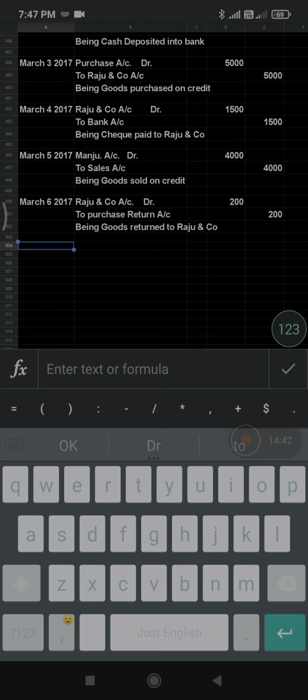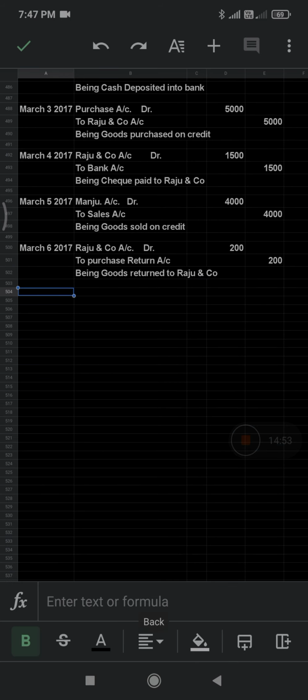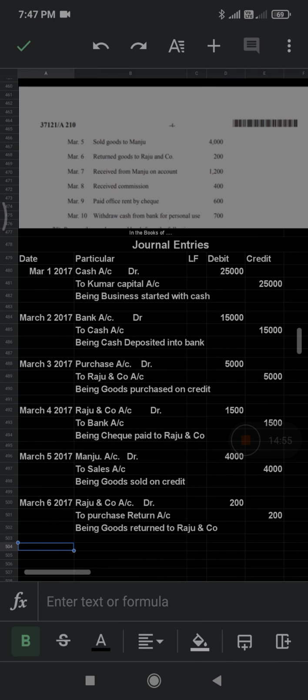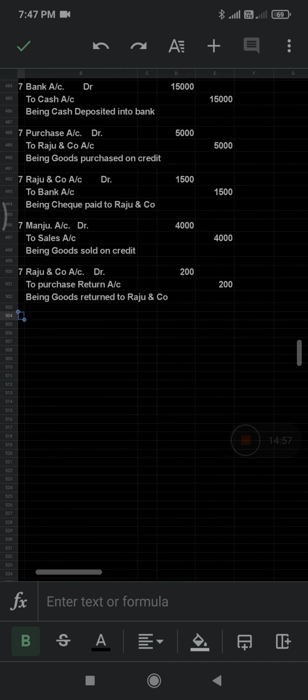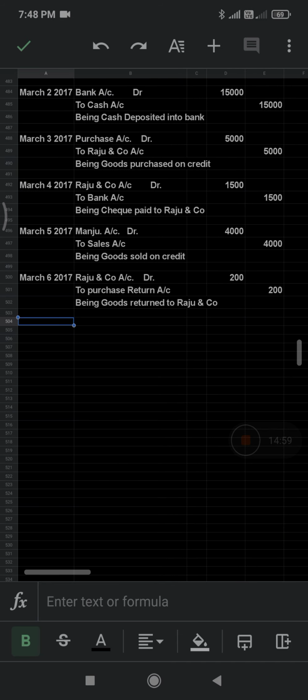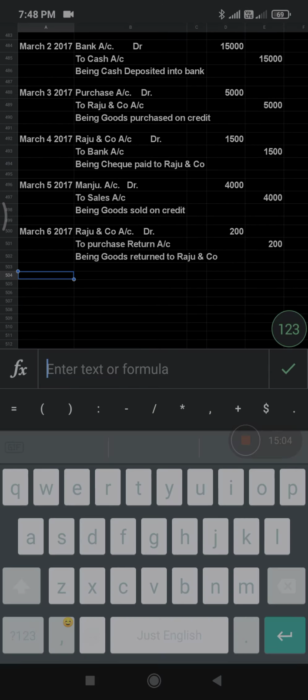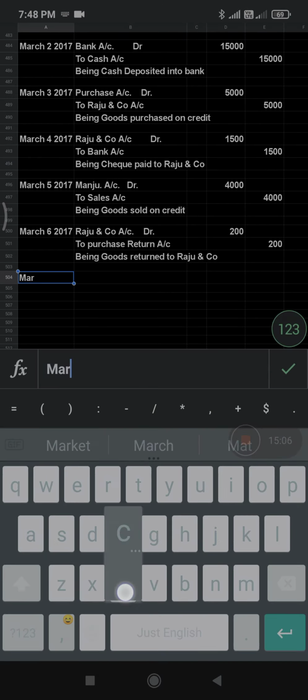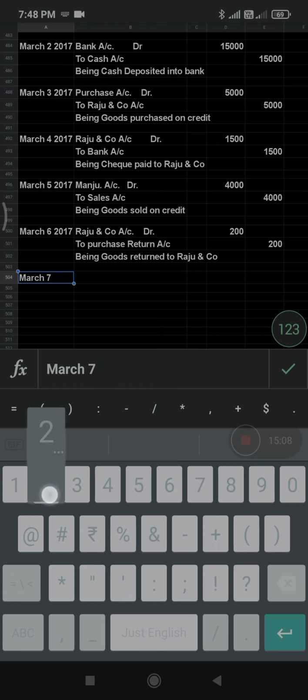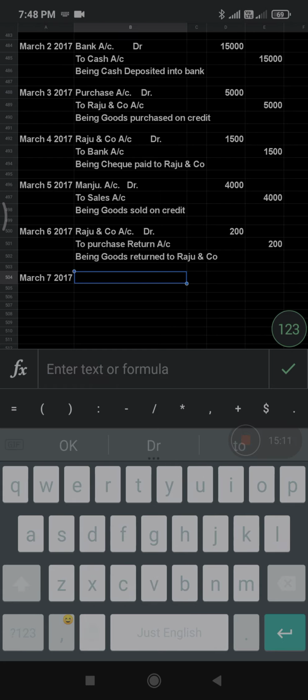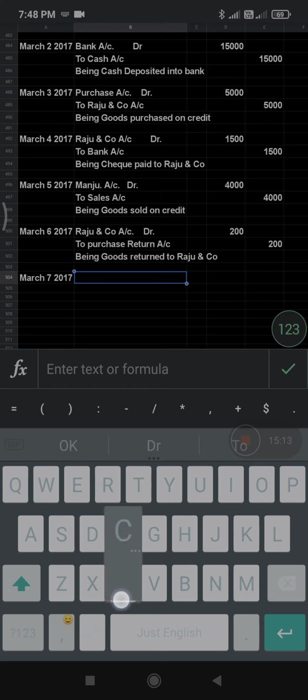So don't underestimate this. On account does not mean you consider it as a bank account, because I have one experience that one of my students took it as a bank account. So please don't take it like that. On account means initially we sold goods to Manju on credit. Now he is giving back the cash. So the date is March 7 2017.